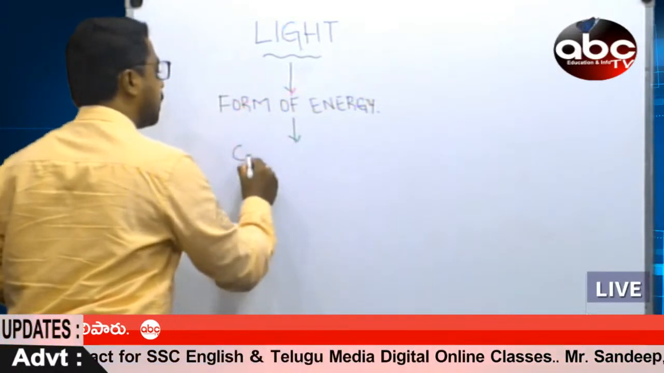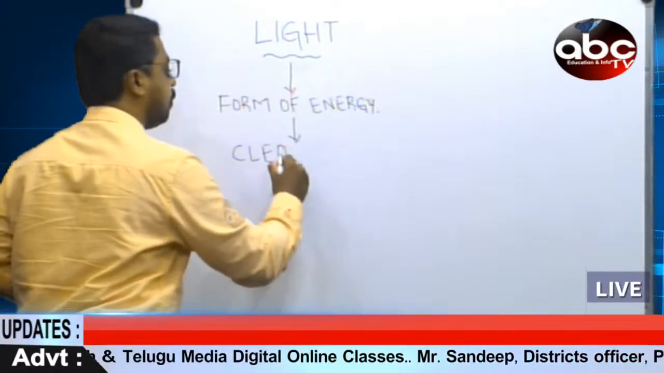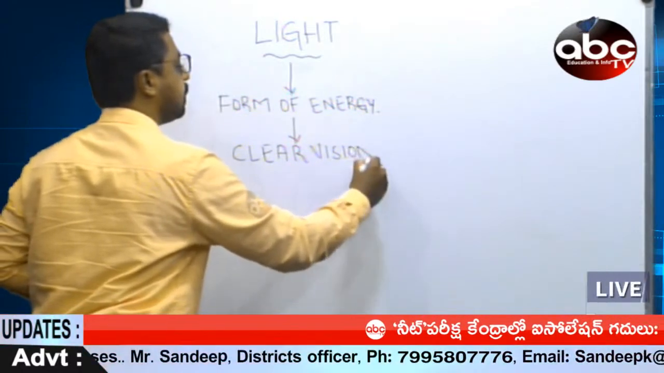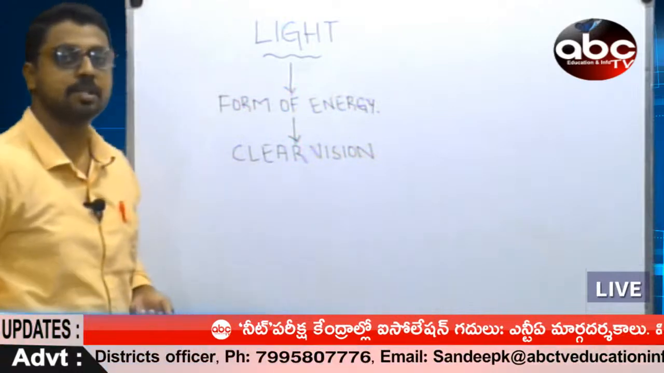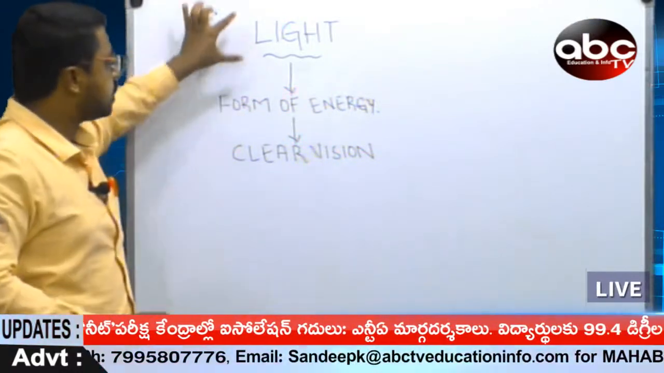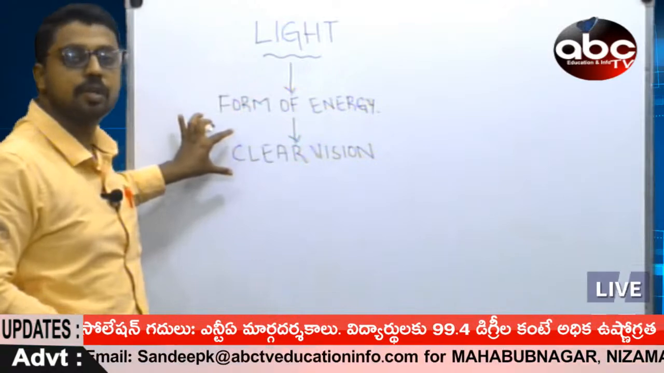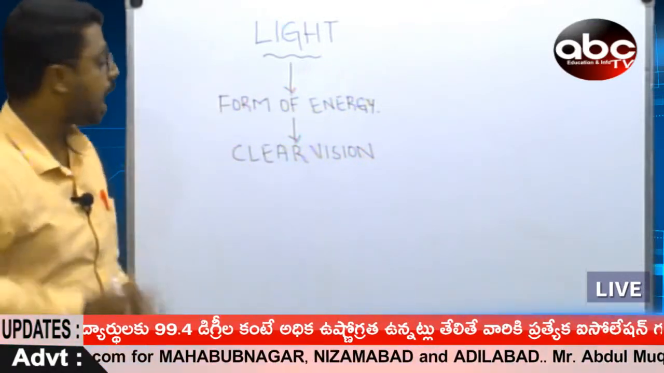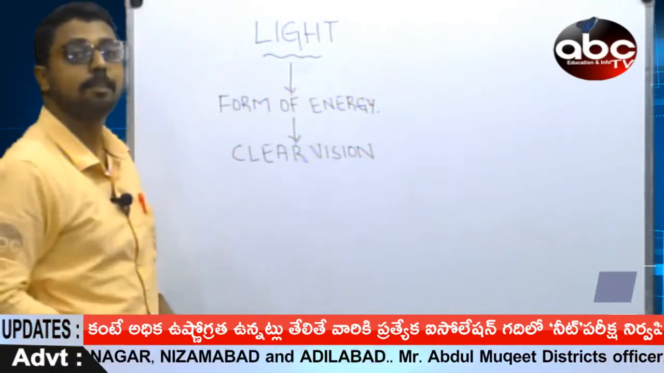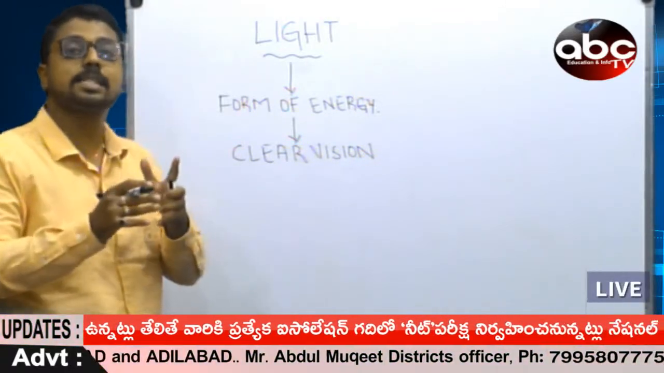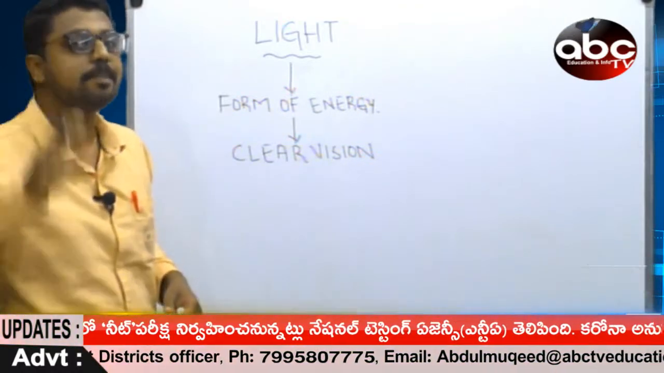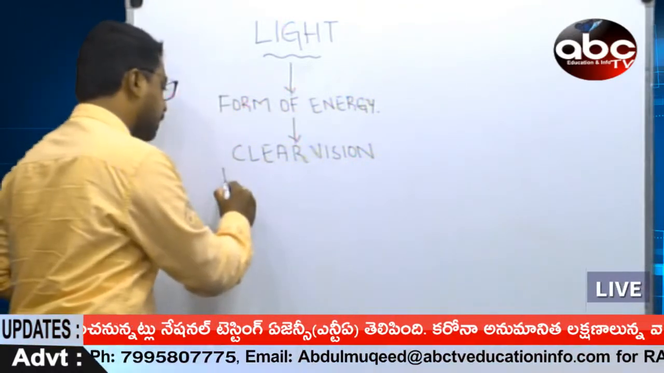The light gives us the purpose of clear vision. So, in short, light is a form of energy which is useful for clear vision, and this is the most important definition. Coming to our next part, in order to understand light, we have to understand the basic principle of light. What is that light principle?